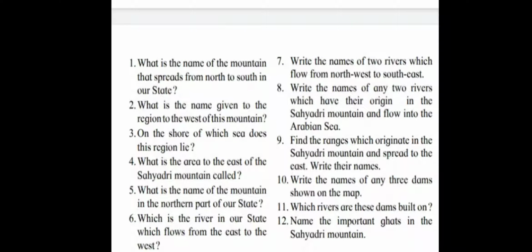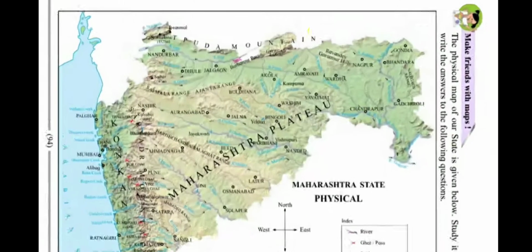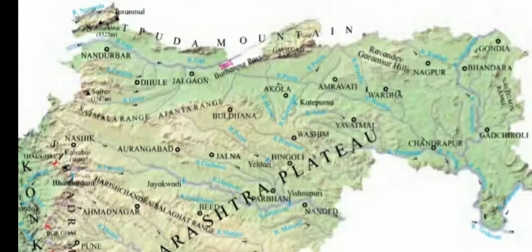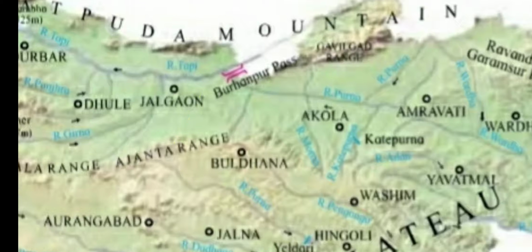Now the sixth question, which is the river in our state which flows from the east to the west? Here directions are given, east to west. Which river flows from east to west? You can see the river Tapi here.